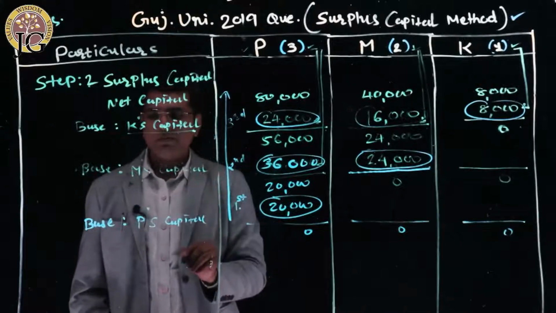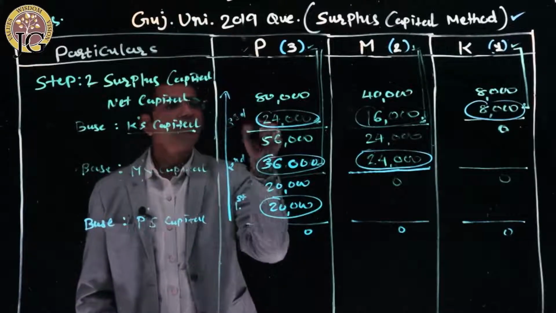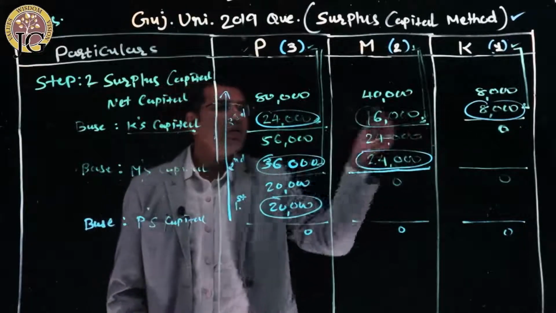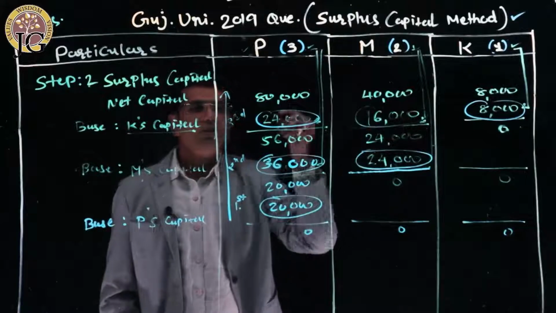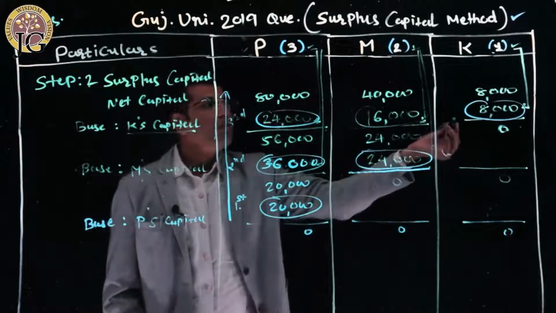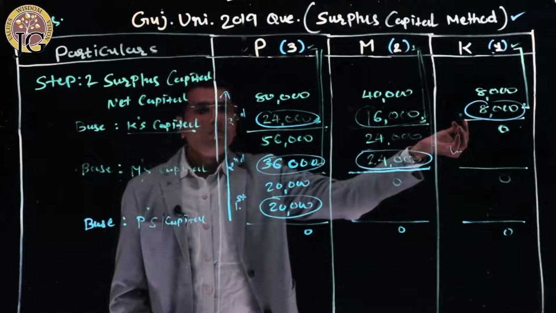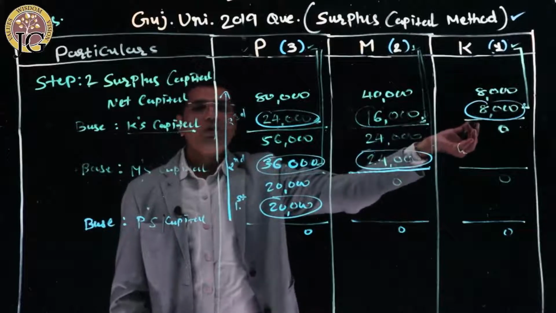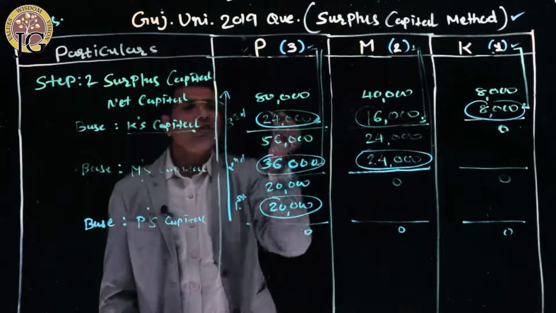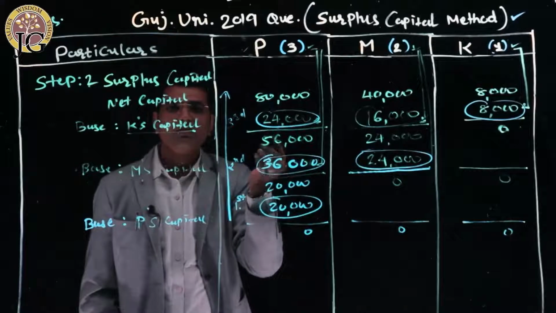These calculations do not mean that first of all P, M and K are given this much money each. You know that in step number 1, we concluded that K has contributed less amount and P has contributed more surplus amount.